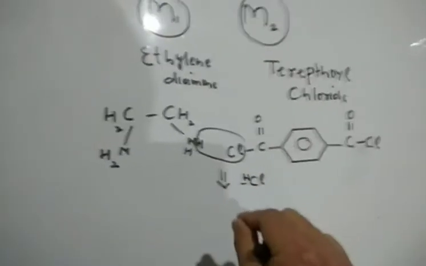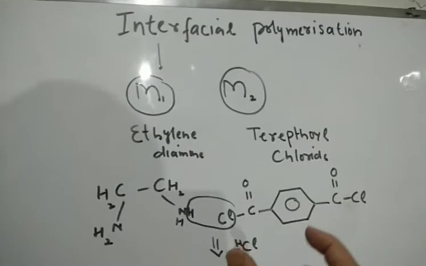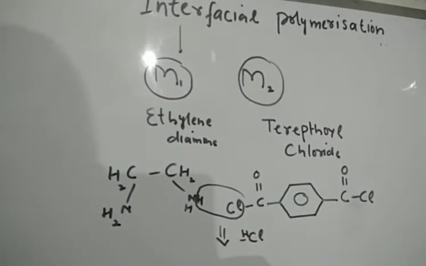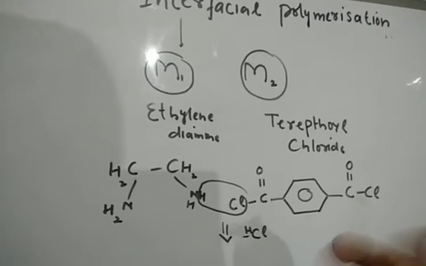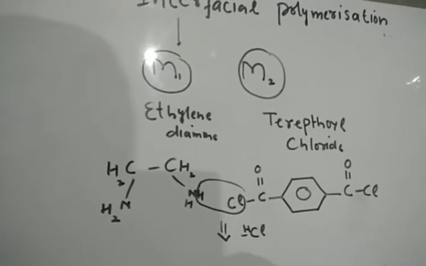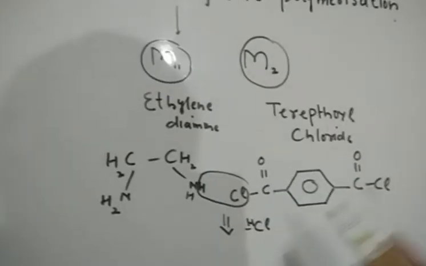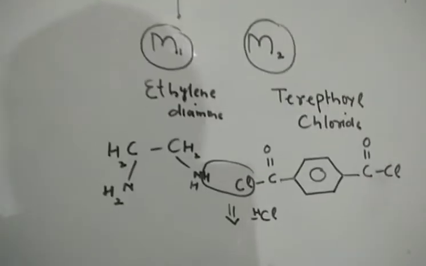And usually in interfacial polymerization, the reactions that are more useful are those based on step growth polymerization. उनको हम study करते हैं, or they are produced through interfacial polymerization.